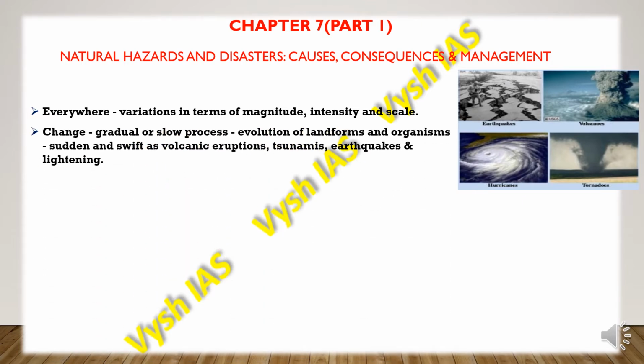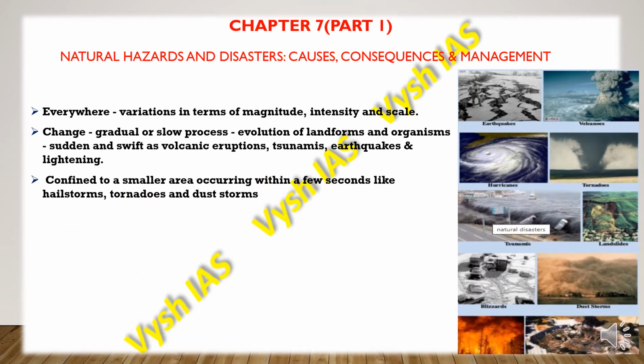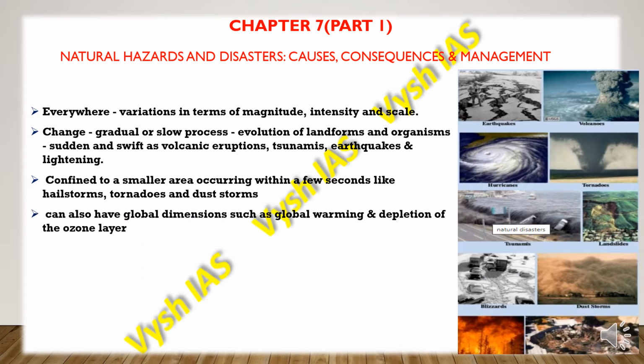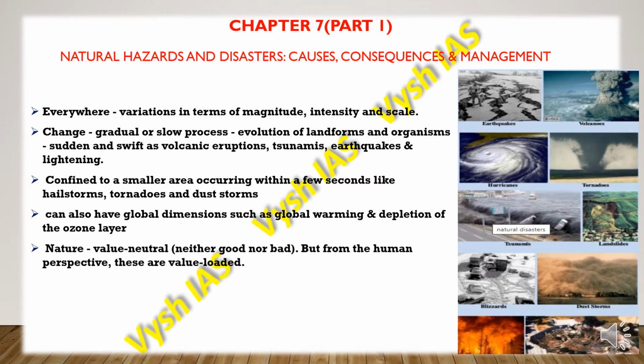It can be a gradual or slow process like the evolution of landforms and organisms, and it can also be sudden and swift like tsunamis, volcanic eruptions, thunder and lightning and earthquakes. It can also be confined to a small area and take place for very little time, a few seconds or minutes, in the form of hailstorms, tornadoes and dust storms. And it can have global dimensions as well, impacting globally, like global warming and the depletion of the ozone layer.